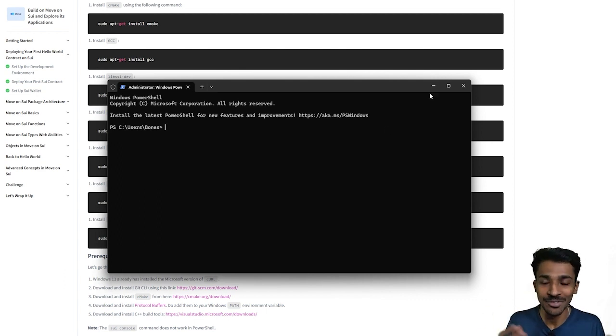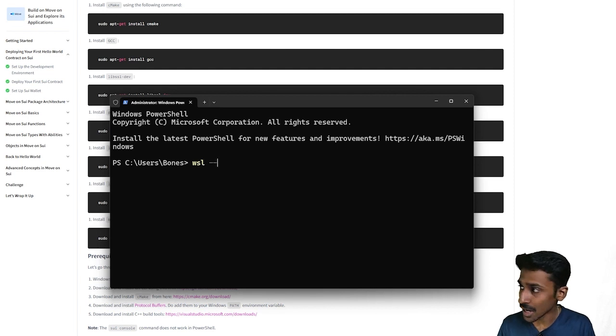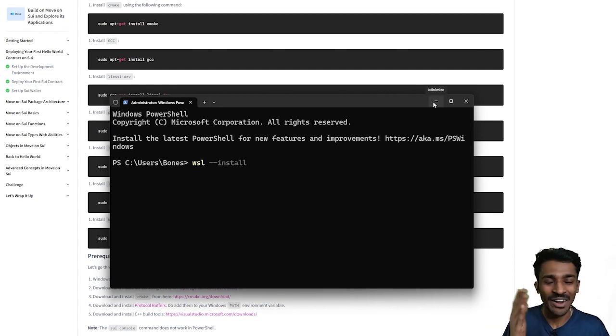And the only thing that you want to do at this point to install WSL, which is Windows Subsystem for Linux, is a single command, which will be wsl --install. This is the only command that you're going to need. I've already installed the Windows Subsystem for Linux on my system, so there's no point in me doing this again.